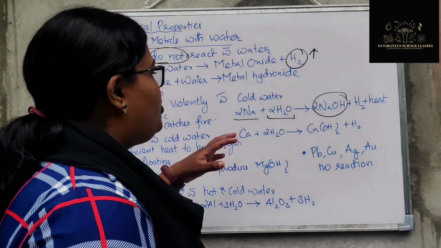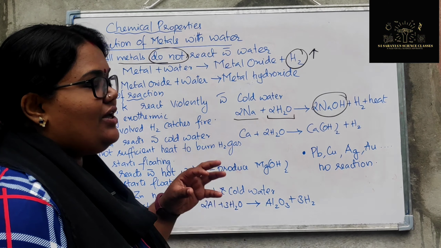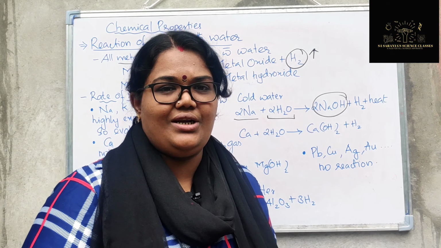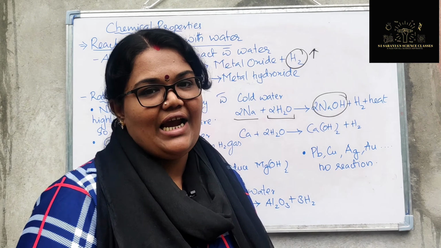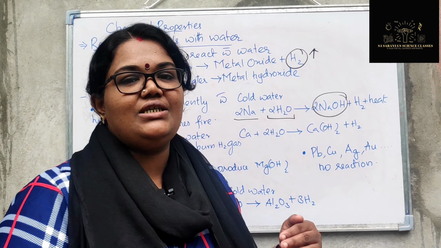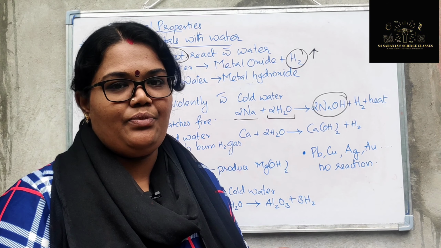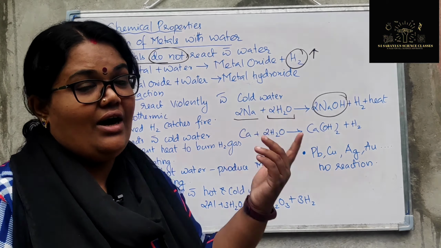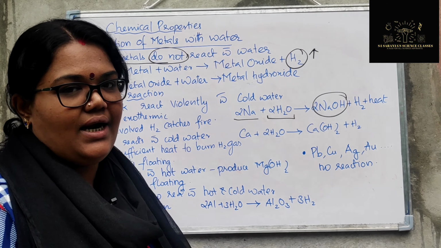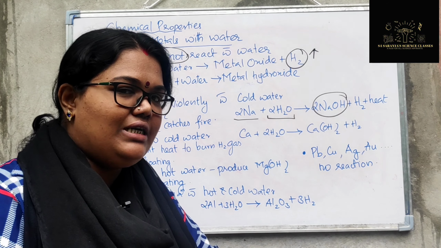Here we can understand that the rate of reaction, how easily the metal will react with water, varies according to the metal. We have already learned the reactivity series, and in this chapter also we are going to discuss that.